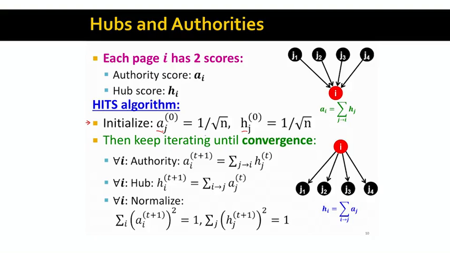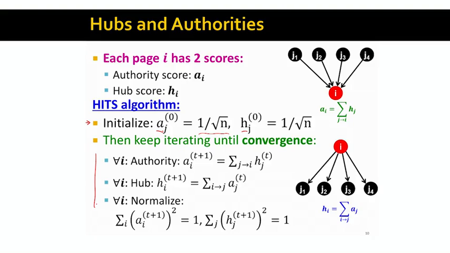This means that we set every entry of it to be 1 over the square root of n, where n is the size of our graph. And then we keep iterating until our hub and authority vectors converge, where convergence means that the individual authority scores don't change too much between iterations, and similarly the individual hub scores don't change too much between iterations.